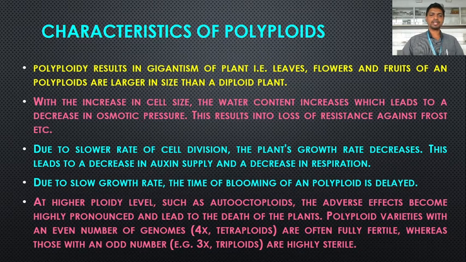Polyploid varieties with an even number of genomes, for example 4x, that is the tetraploids, are often fully fertile, whereas those with an odd number, for example 3x, that is the triploids, are highly sterile. So in the polyploid series, even numbers of genomes, for example tetraploids, are often fully fertile, whereas triploids, with an odd number, are highly sterile. So these are the characteristics of the polyploids.